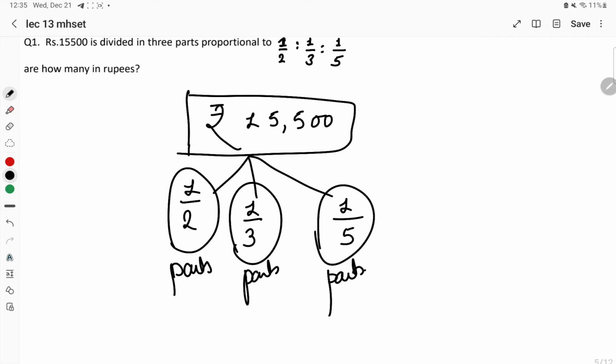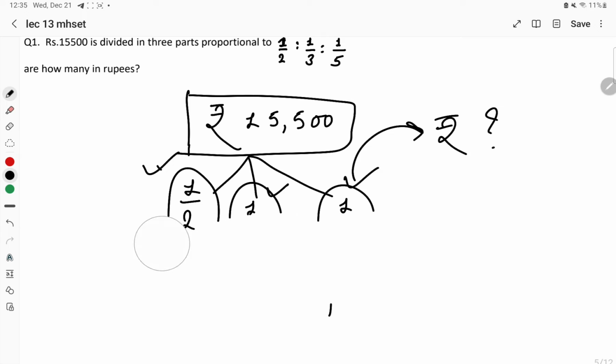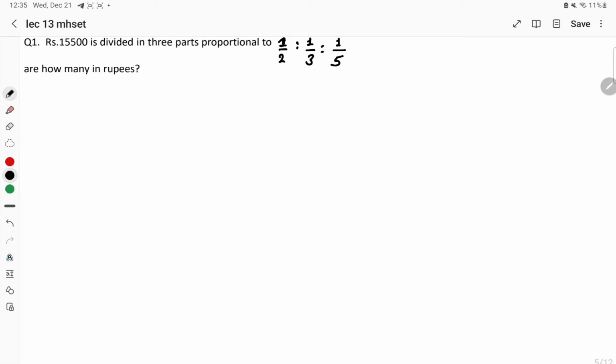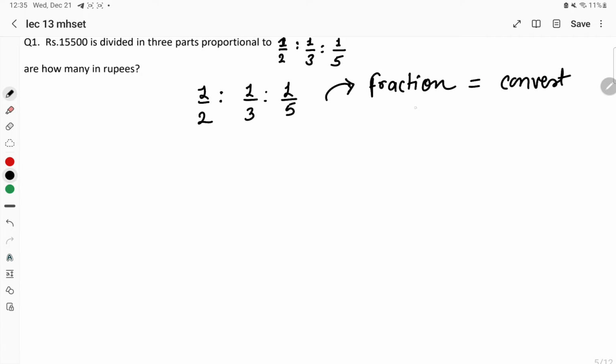Okay, fine. So in these parts, they are asking us these 3 ratios, when converted into rupees, what will be the value of each part over here? Okay, I hope you have understood the question. The very first thing that you will do over here is look at the ratio. The ratio given is 1 by 2, the second ratio is 1 by 3, and the third ratio is 1 by 5. This ratio is given in fraction. Convert this fraction into whole numbers.